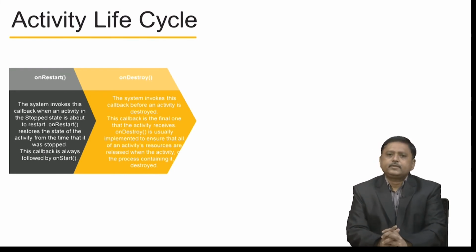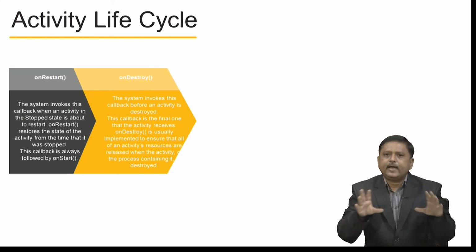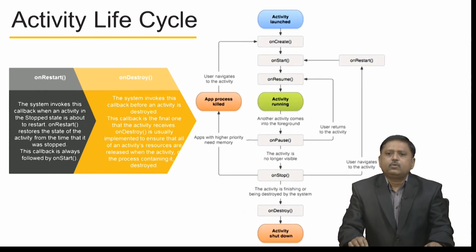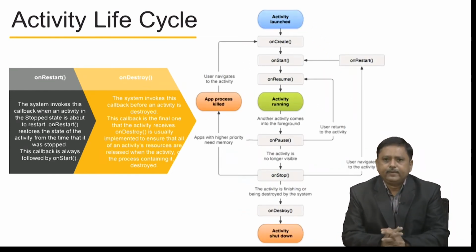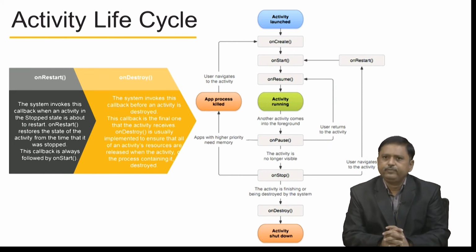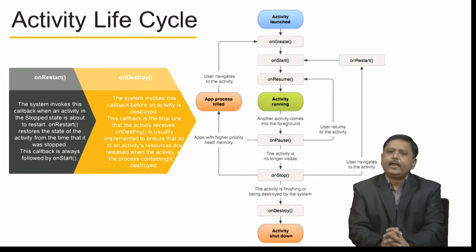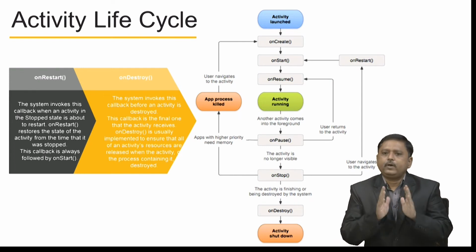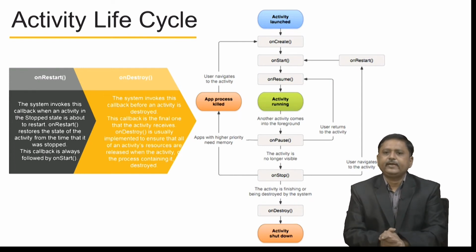Now, let us try to understand this entire activity lifecycle through a flow diagram. On screen you can see that when any activity is launched, first it calls onCreate, then it is followed by onStart, and then it enters onResume. So, after onResume we can say the activity is running.